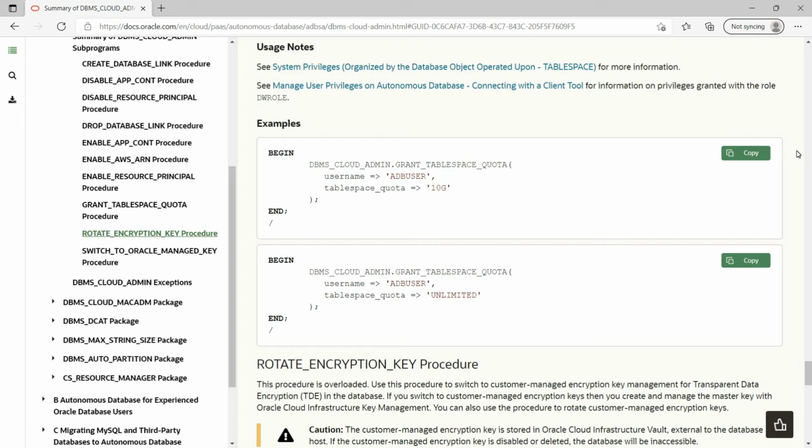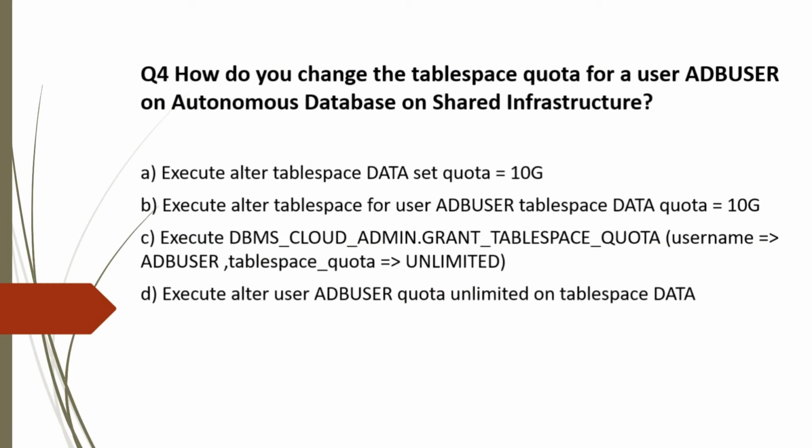In username, you have to provide the username, and in tablespace quota, you have to specify the amount you want to assign. If you are not sure, you can specify as unlimited. Option A. Execute alter tablespace data set quota equal to 10G. This is an invalid command, and it does not contain the required two attributes, so incorrect.